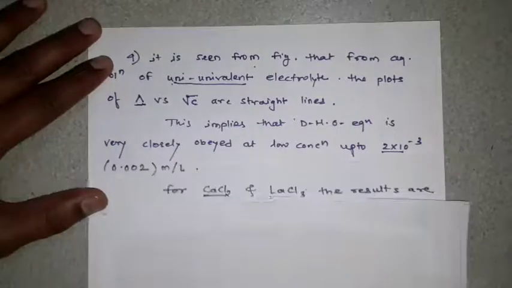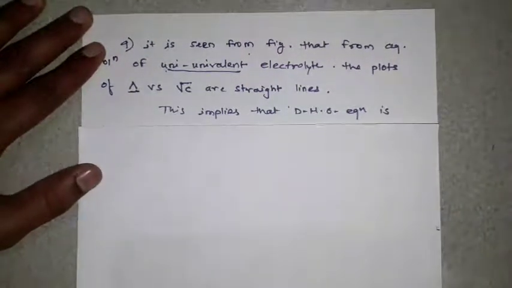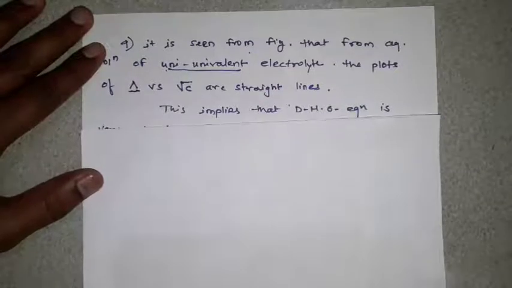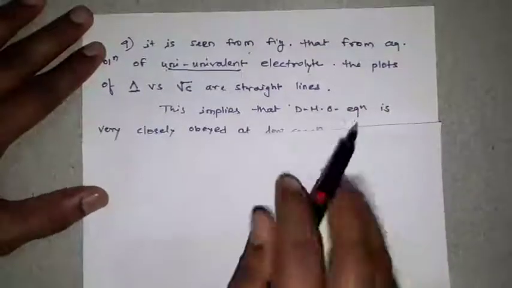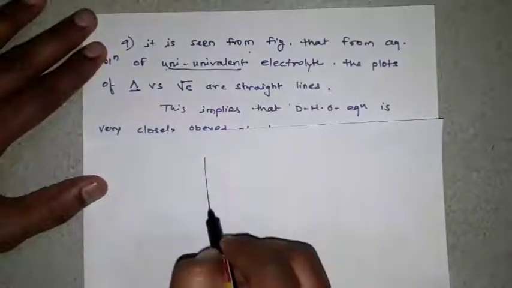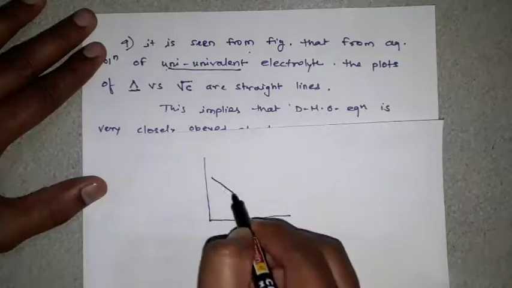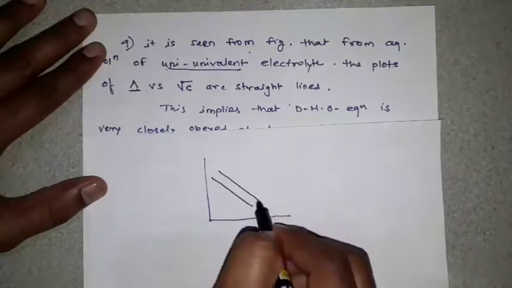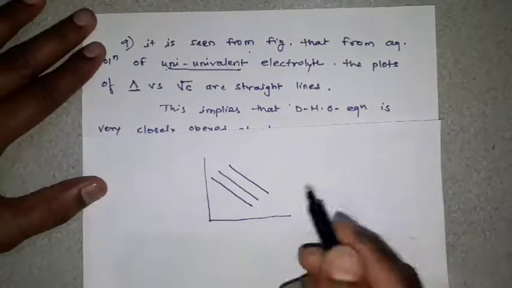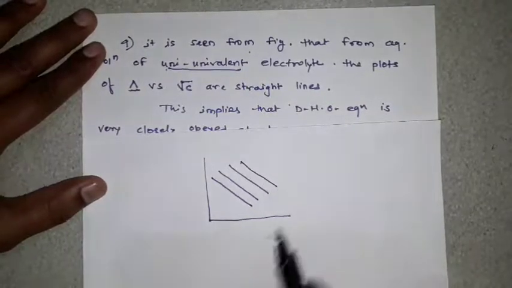So let us see the graph. As we know how to get the graph of the univalent electrolyte, you can draw like this. The graph of a univalent electrolyte is like this. Okay, the straight line you will get.